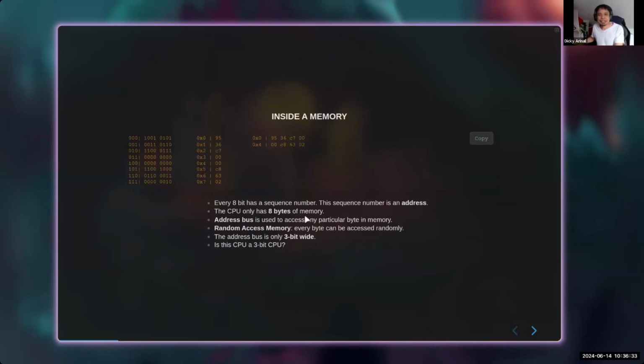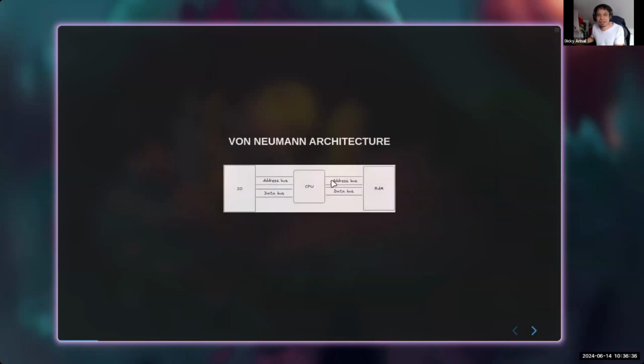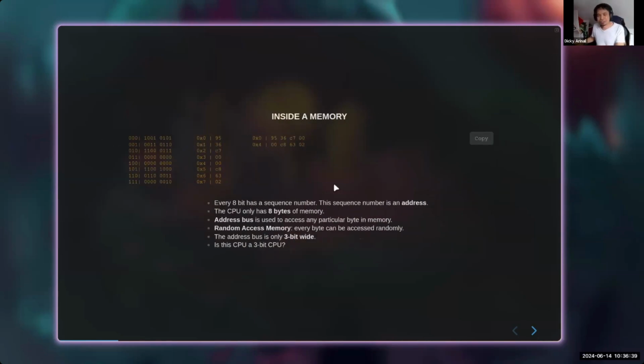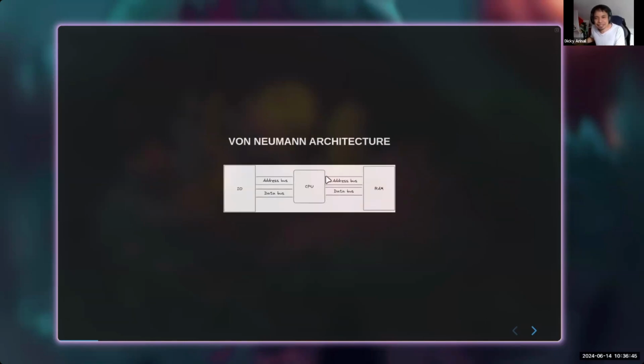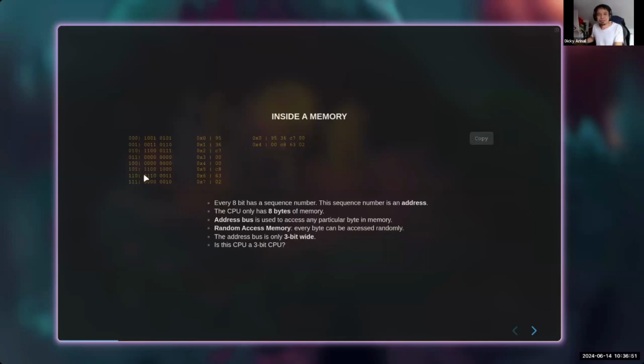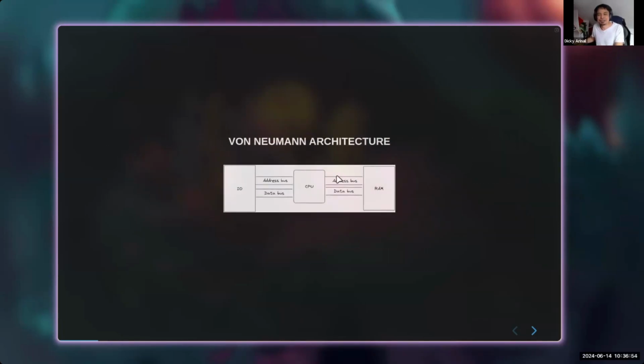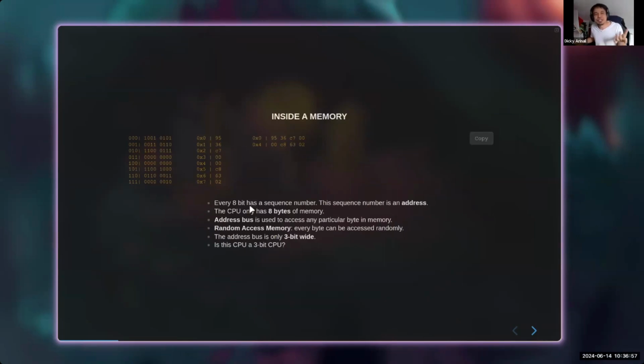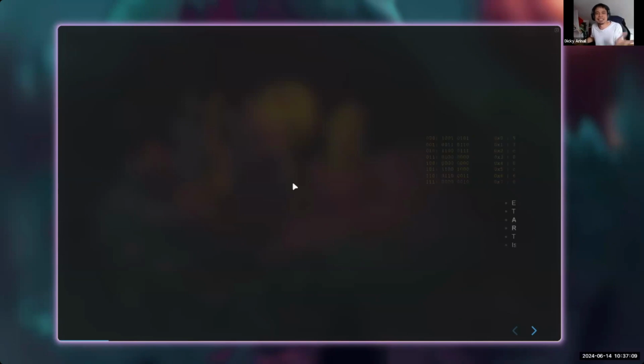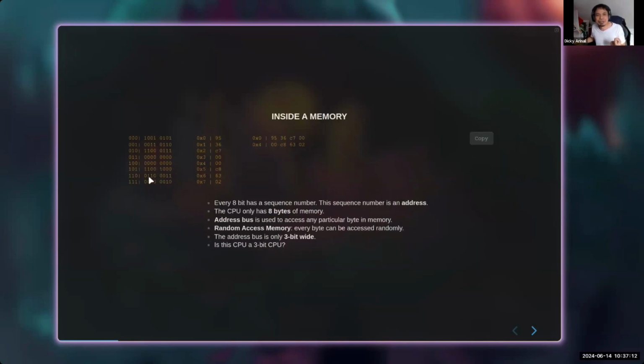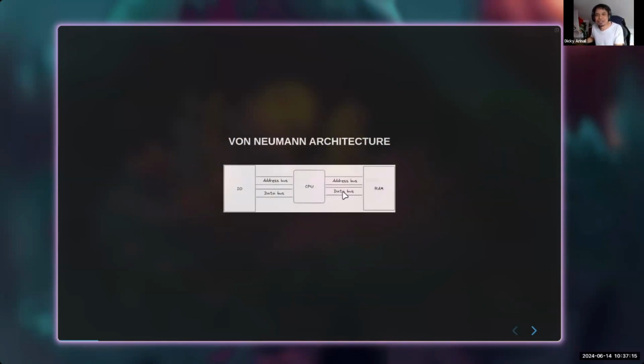And we have the address bus here. Imagine a 3-bit address bus. It means that in this address bus we have 3 lanes: 1, 2, 3. If we only have 3 bits of address bus, then if the CPU wants to access, for example, this particular byte here, it will put the voltage 110 on its address bus, and suddenly this byte here will be transferred on the data bus.